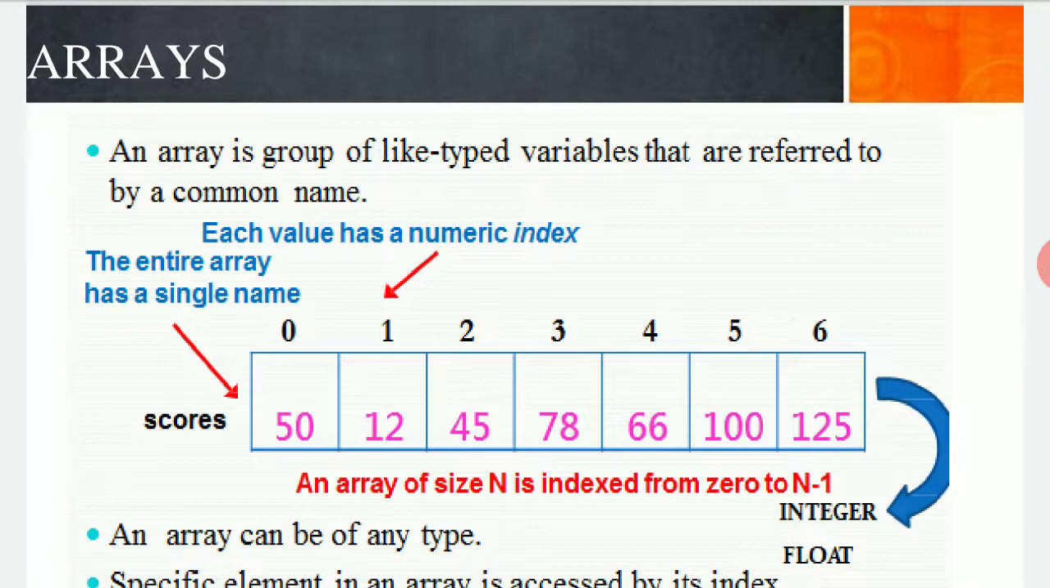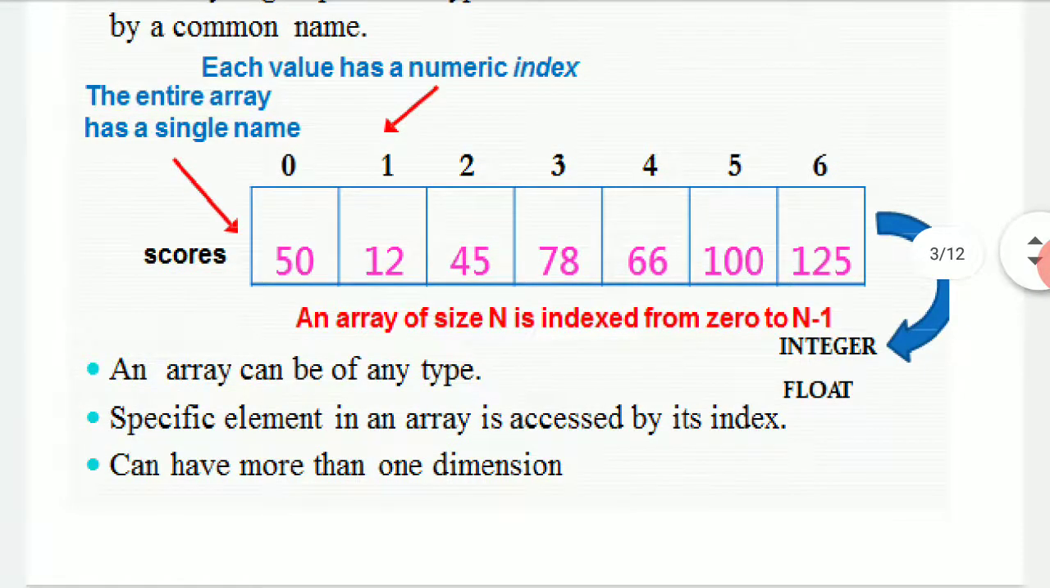An array can be of any type. When we speak about an integer, we can have an integer value here. When we speak about a float, we can have float values here. More specifically, you can also store an alphabet here. It depends on which sort of data type you are using to store data within an array.